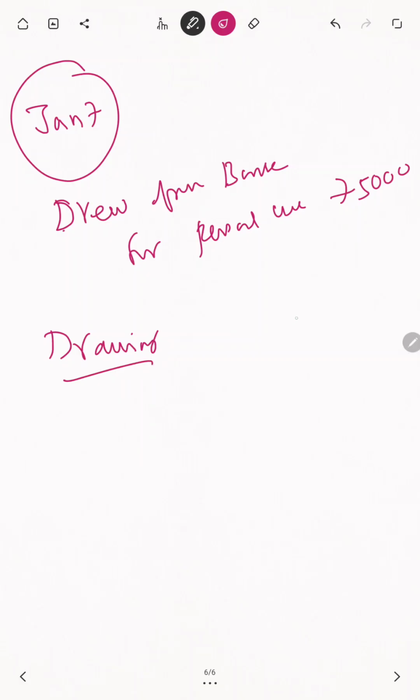Another one is what? Drew from bank for personal use. From bank they are taking. One is bank. Okay. Drawings means it's a personal account. Who is taking money? Sridhar only is taking. Sridhar and Co is different from the owner. So Sridhar only is taking. Sridhar takes, so he is the personal account. Able to understand? It's a very important thing.